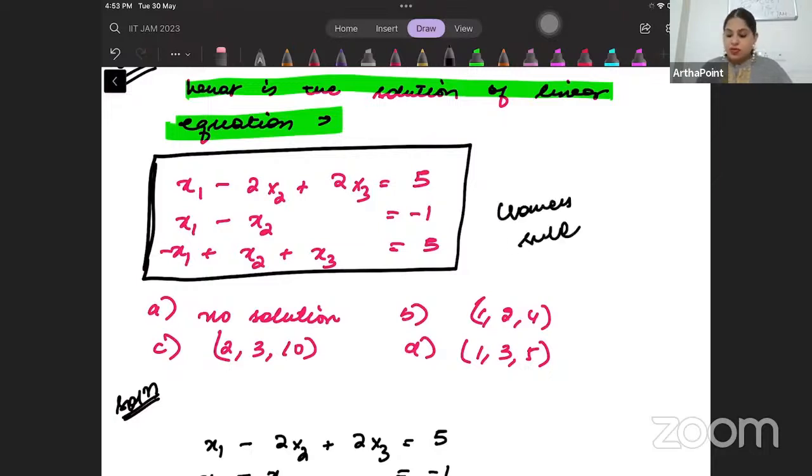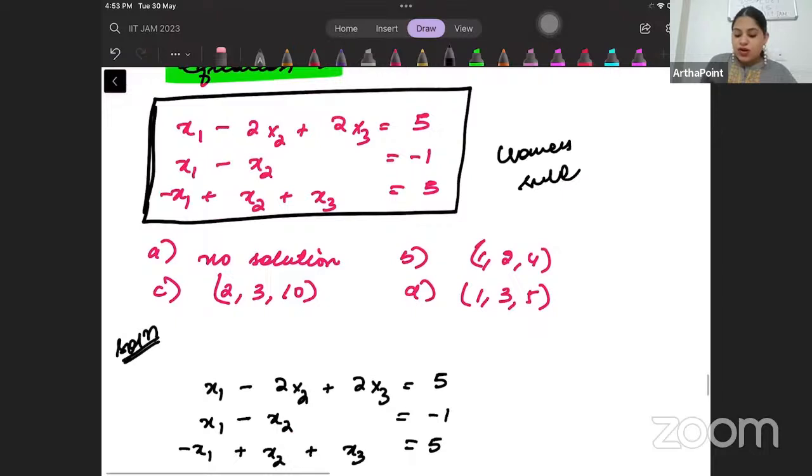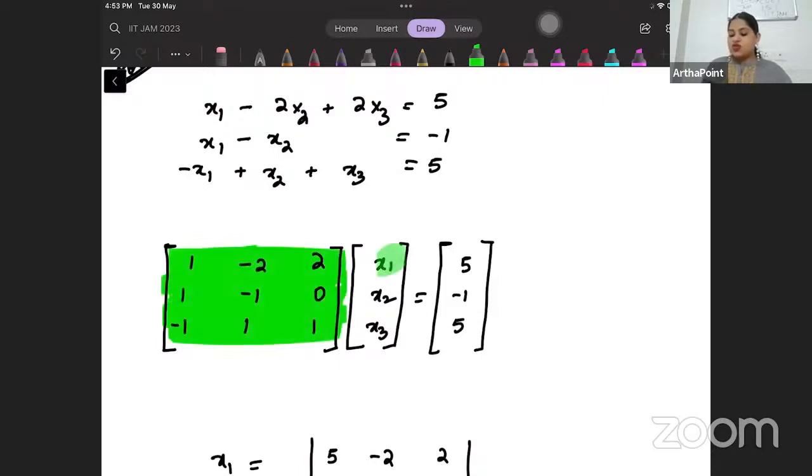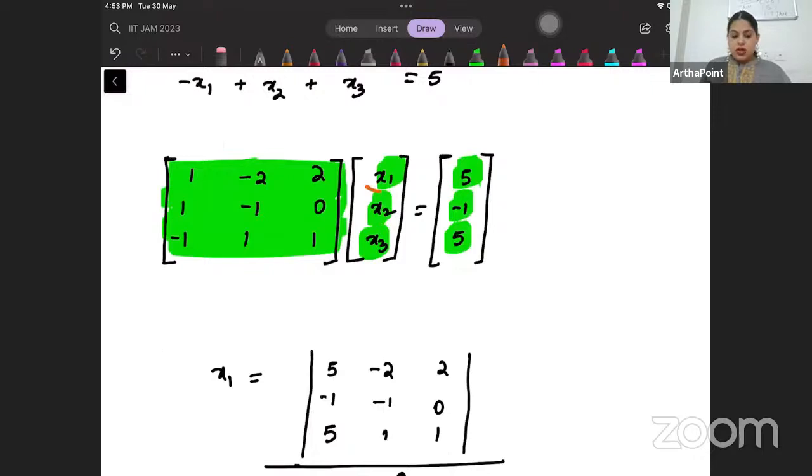Write it in the matrix format. So its coefficients are 1, 1, minus 1, minus 1, 1, 1, 0, x3. So if I have to make a matrix format out of it, I will get this. This is my matrix by writing down all the coefficients, right? This is x1, x2, x3, and this is the right hand side. Now, if you ask me to find the value of x1, I will replace the first column with this. This will become the first column.